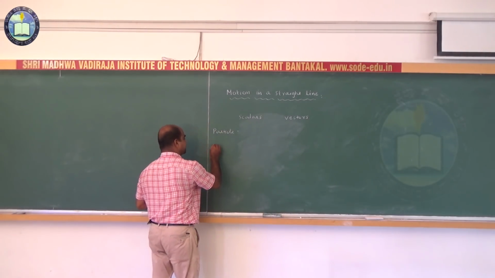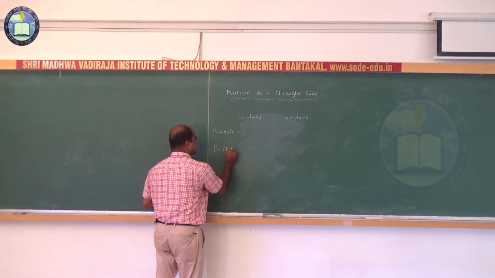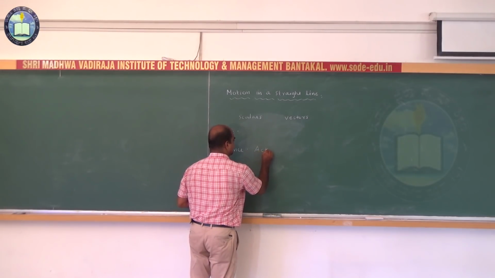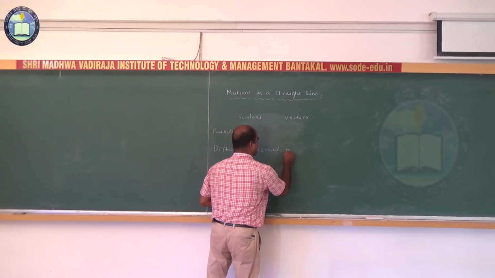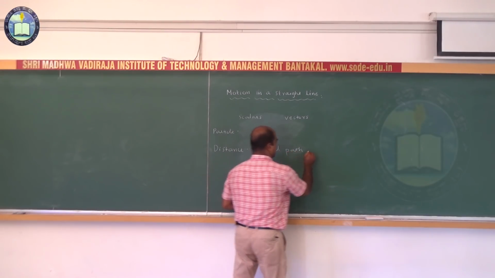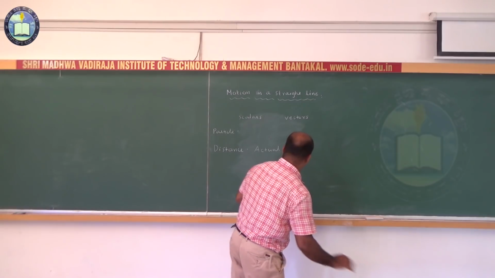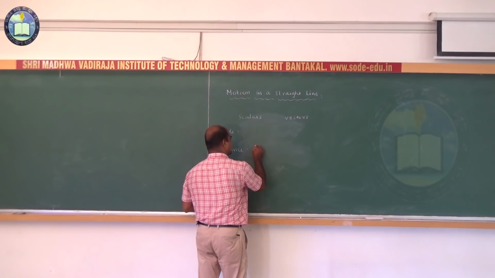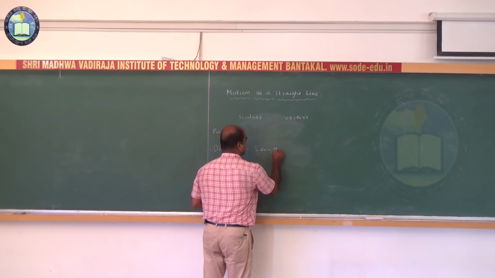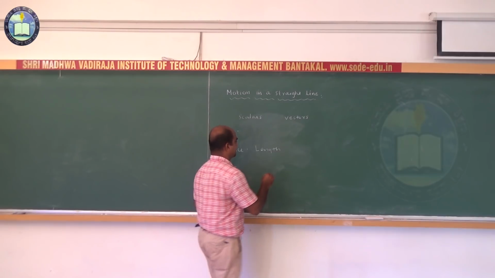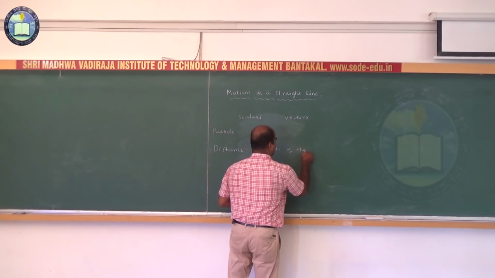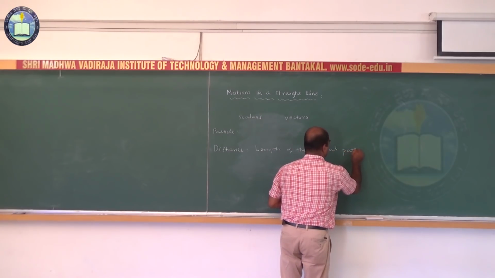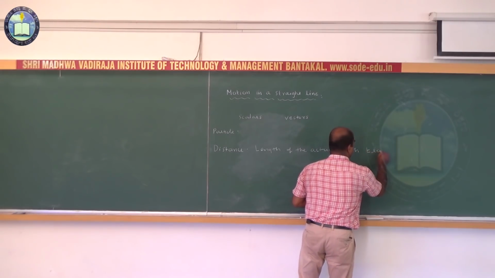Next we studied distance. What is distance? It is the length of the actual path traversed by a body.